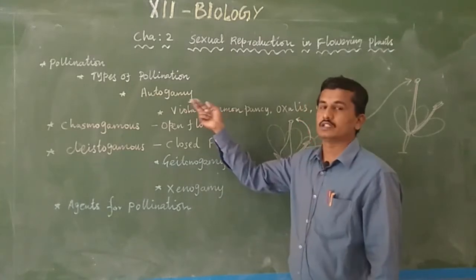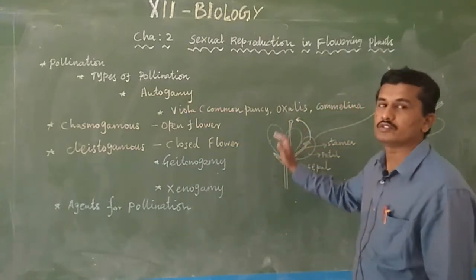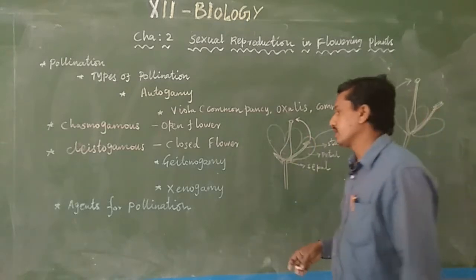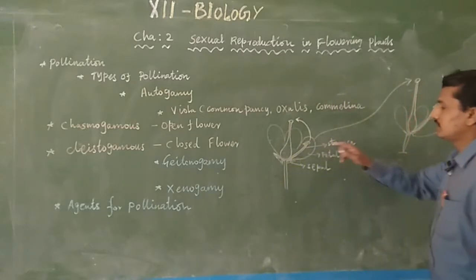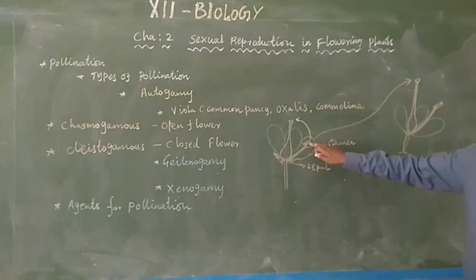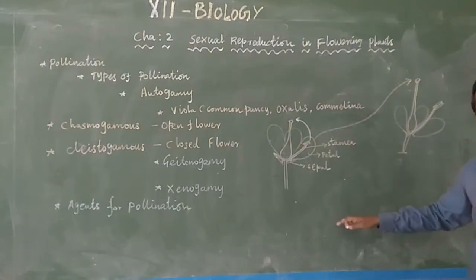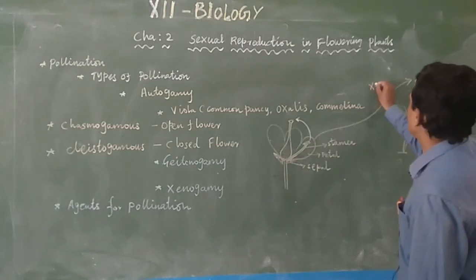Autogamy means the transfer of pollen grain from anther to stigma of the same flower. Xenogamy means the transfer of pollen grain from anther to stigma of a different plant, not the same flower and not the same plant.